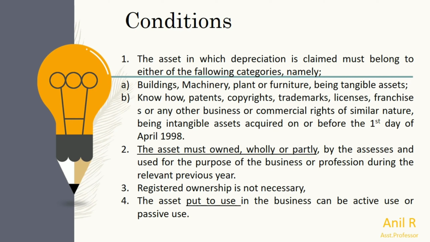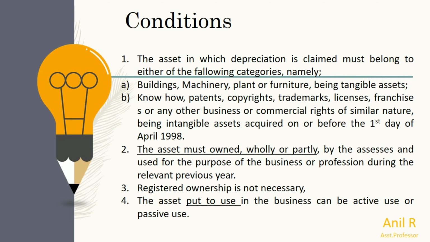That means the assessee must use the asset in a business or profession. Only when the asset is used in the business or profession can the company claim depreciation. And here, registration of ownership is not necessary.